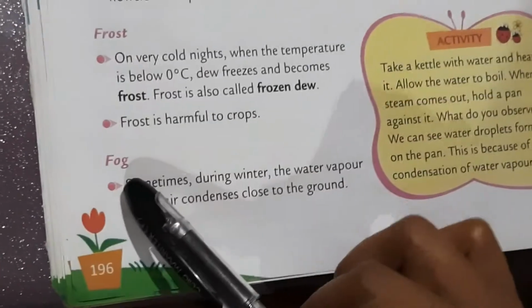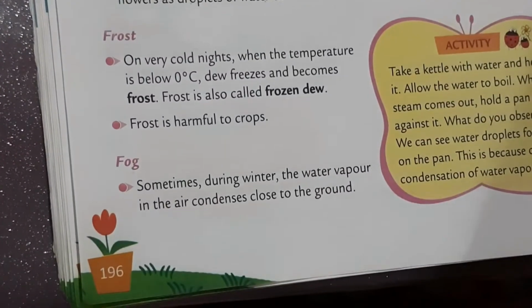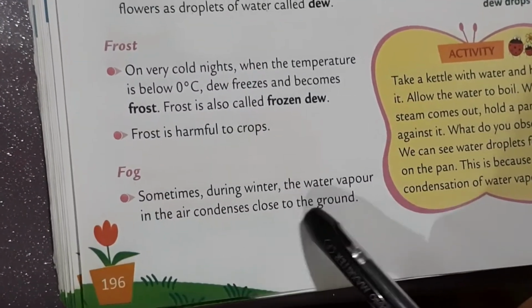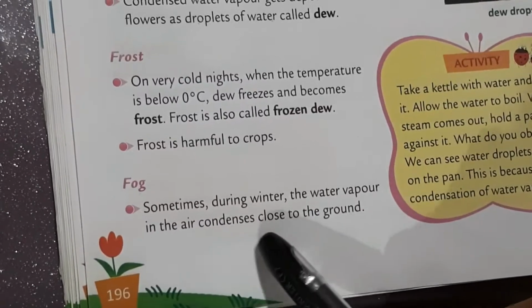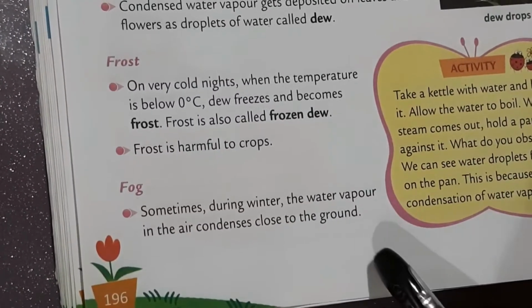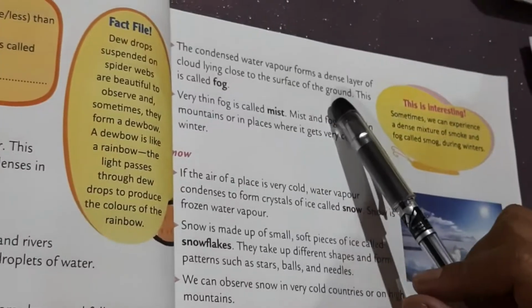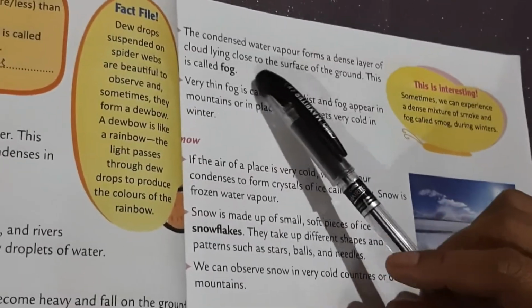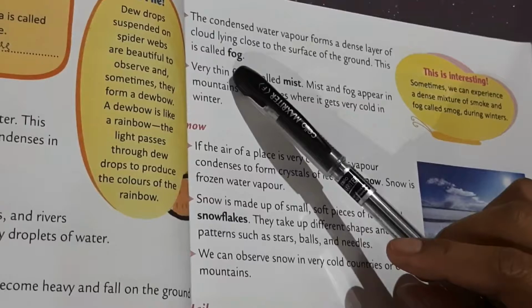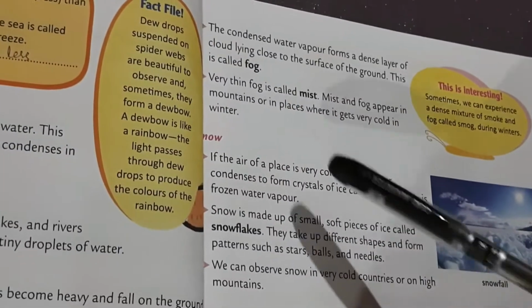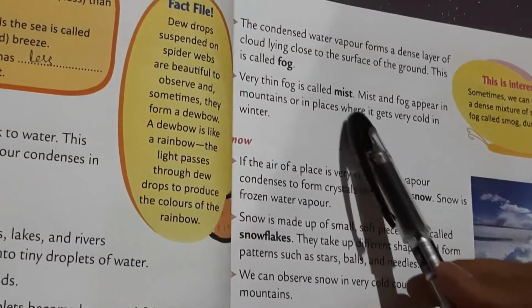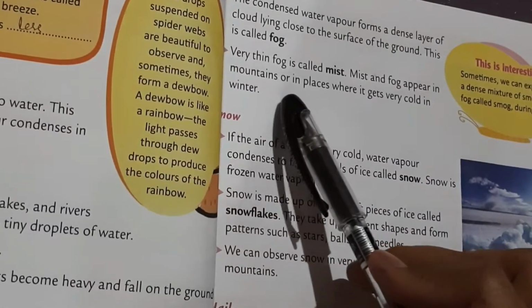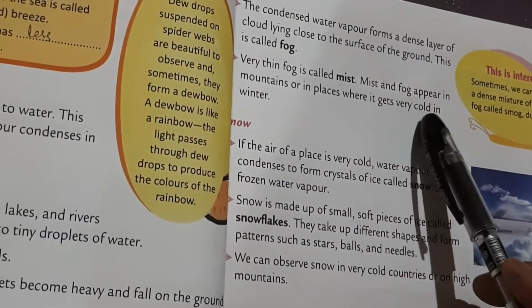The next is fog. Sometimes during winter, the water vapor in the air condenses close to the ground. The condensed water vapor forms a dense layer of cloud lying close to the surface of the ground. This is called fog. Do you know fog? Very thin fog is called mist. Mist and fog appear in mountains or in places where it gets very cold in winter.